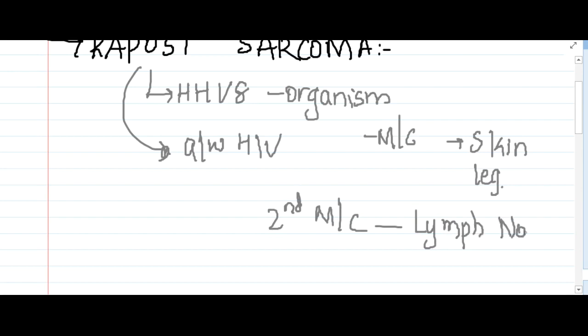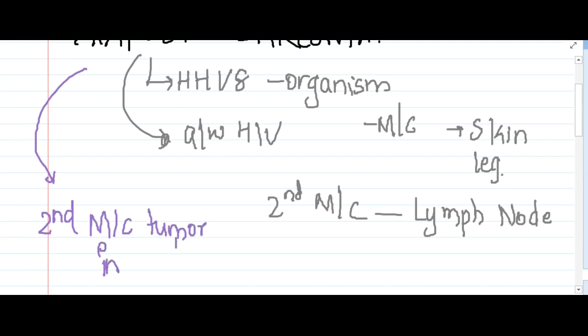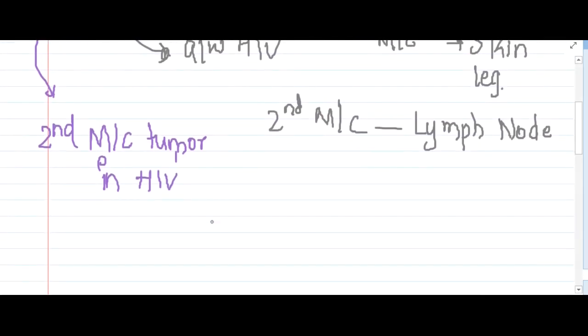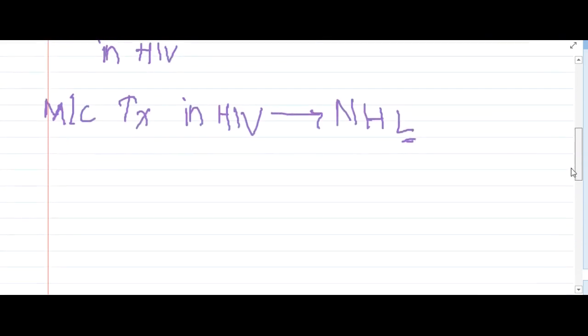So you know that Kaposi's sarcoma is associated with AIDS. Actually, there is one liner. This Kaposi's sarcoma is the second most common tumor which you can see in a patient suffering with HIV. If this is the second most common tumor, then what is the most common tumor? The most common tumor in HIV patients is non-Hodgkin's lymphoma. So, what do you see grossly?